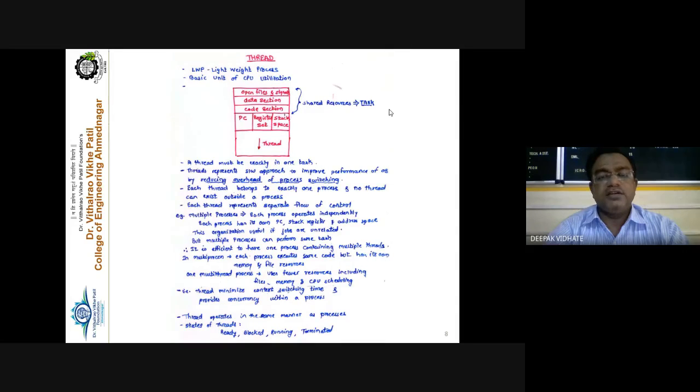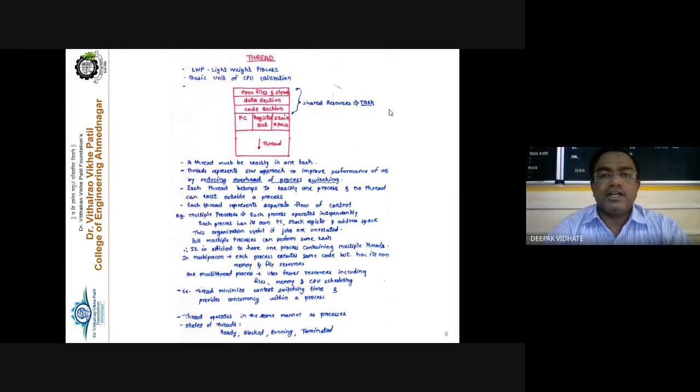So for example, abc@gmail.com. So what happens at the server side? The server has to create n number of processes to handle n number of users. If it is so, then it will become very tedious and it will increase the load on that particular server to have n number of processes.